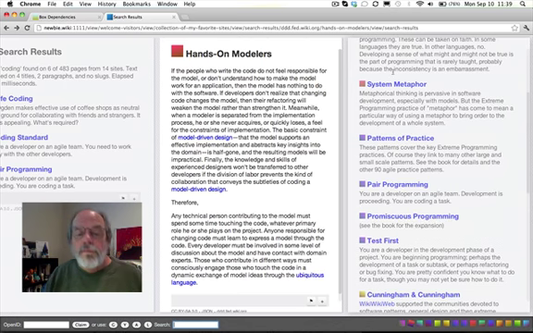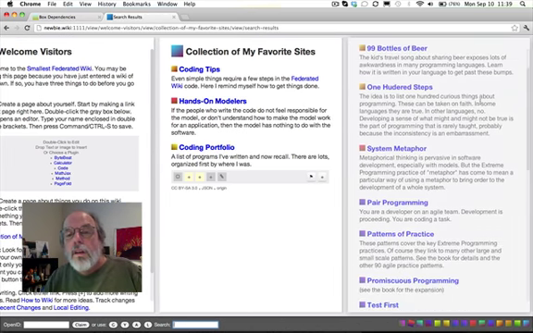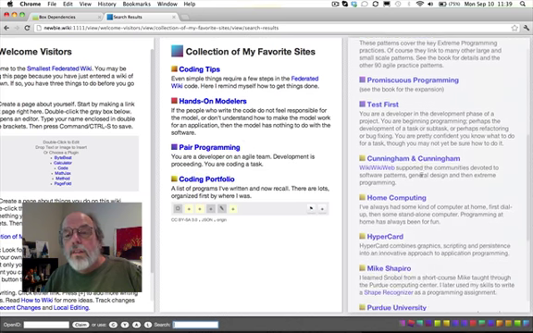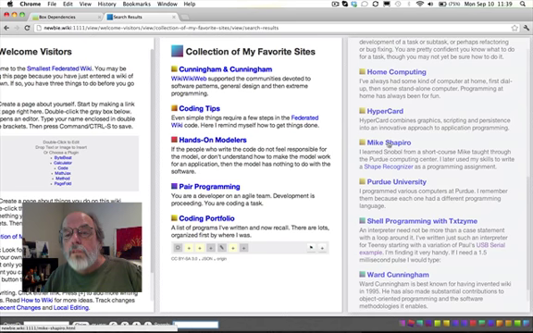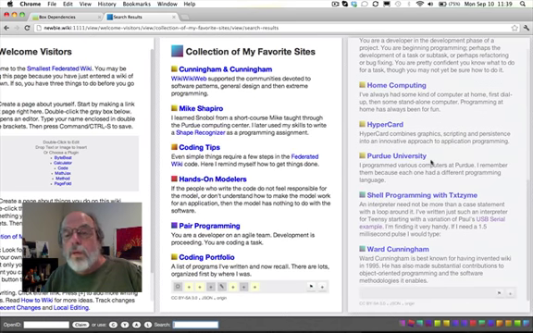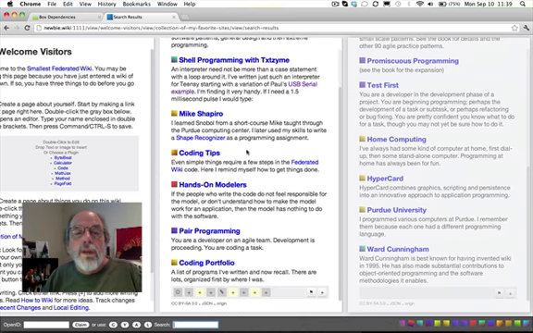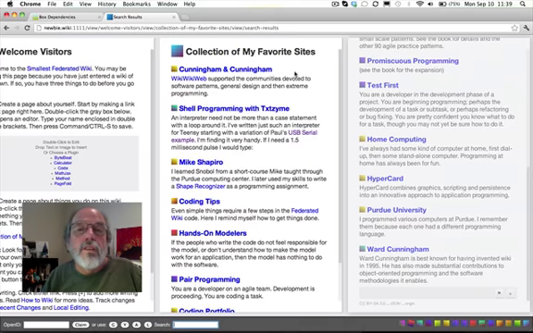Well, let's try programming here. Pair programming. Add that. Test. Oh, Cunningham and Cunningham. Put that in the top. Mike Shapiro was the guy who taught me a lot about programming back in the old days. Shell programming with TextSign. You can't go wrong with that. So here I've made a collection of pages, which I call a collection of my favorite sites.